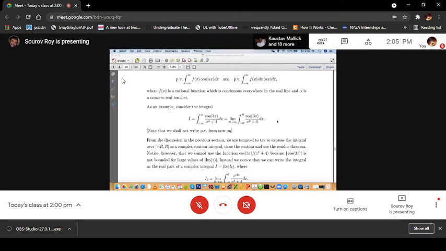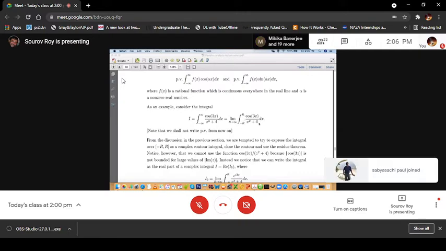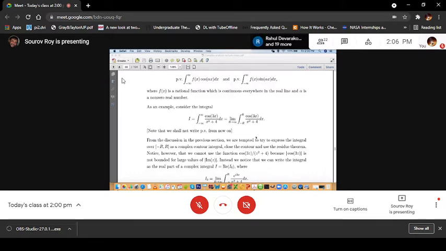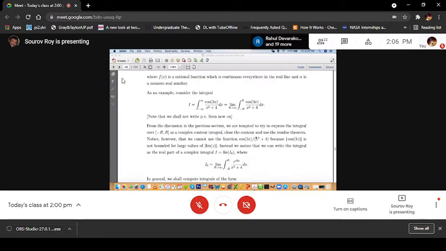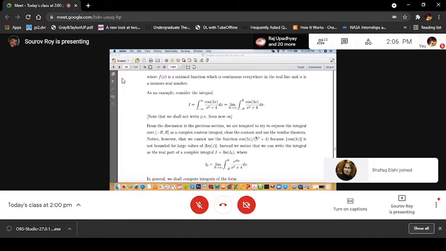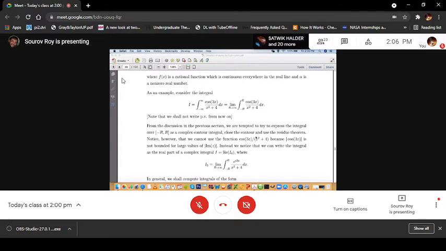As I discussed, it's the limit as R tends to infinity of the symmetric integration from minus R to plus R of this quantity. From yesterday's discussion, we are tempted to express the integral over minus R to R as a complex contour integral, close the contour, use the residue theorem, and then get the result of this real improper integral.